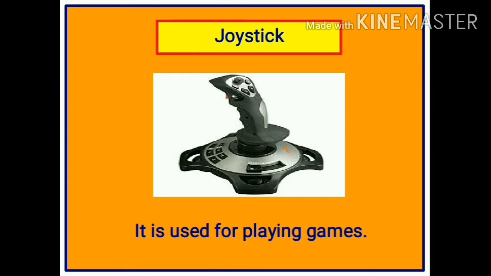Joystick. The joystick is an input device using which you can play games on the computer. It contains a lever for moving the objects for the game, like ships, airplanes, cars, etc. The joystick also contains buttons for shooting arrows and firing the gun in the game.